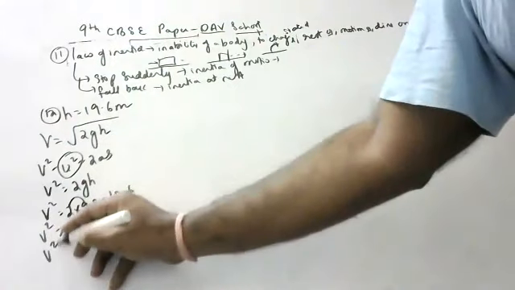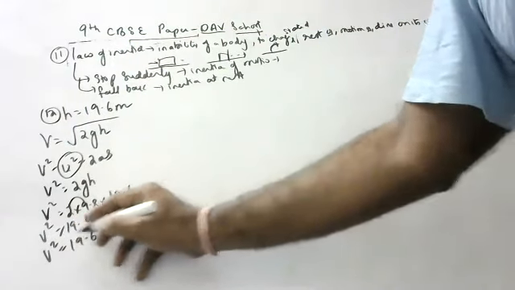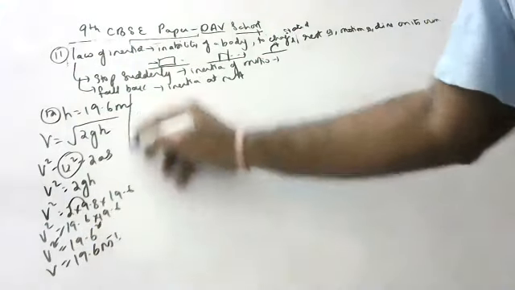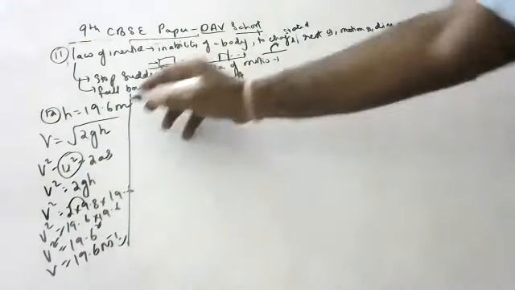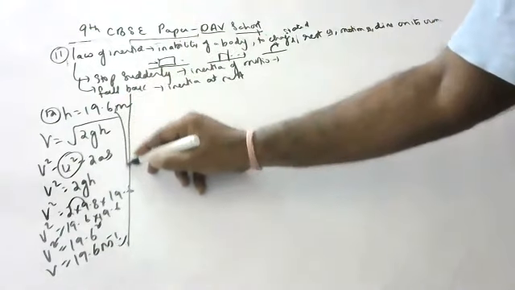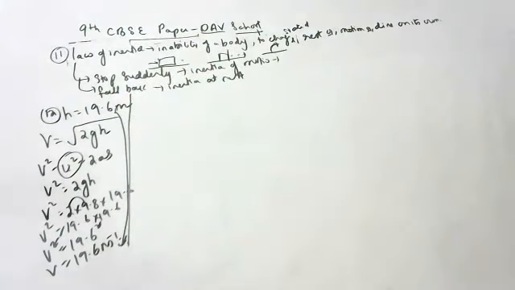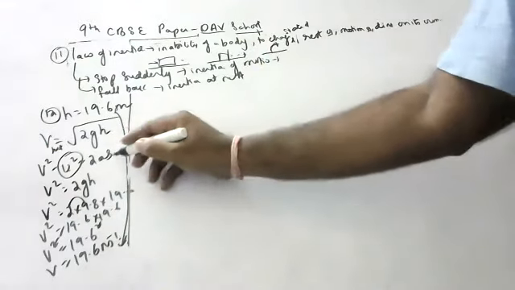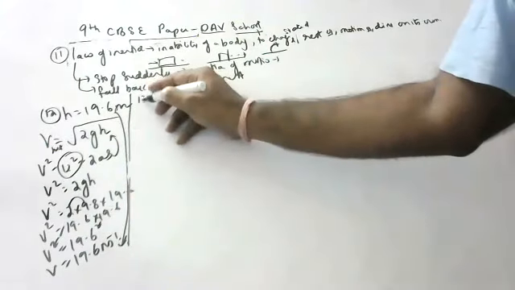Keep copying. v square is equal to 19.6 whole square, so v is equal to 19.6 meters per second is the velocity while hitting the ground. When this body falls from this height, it will hit with 19.6 meters per second. What is the velocity while hitting the ground formula? v is equal to root 2gh. Don't forget it. Write it 5, 6 times and try to see the derivation.